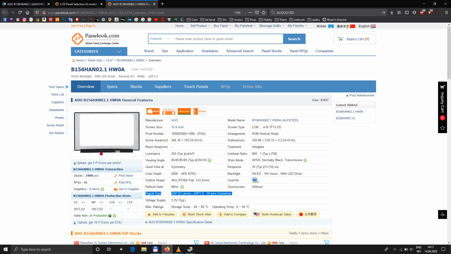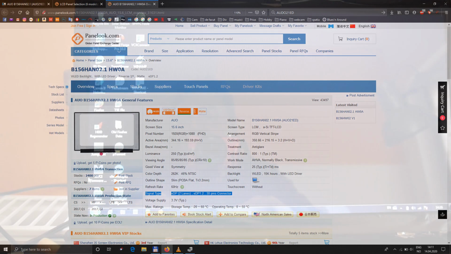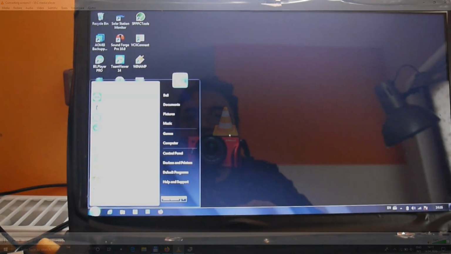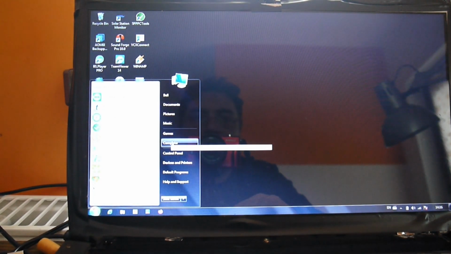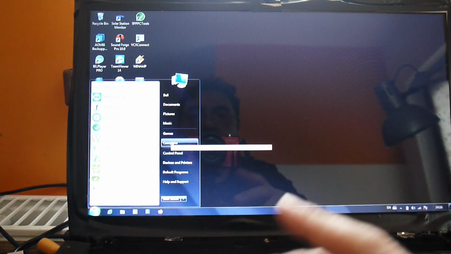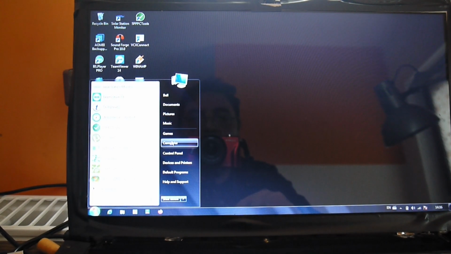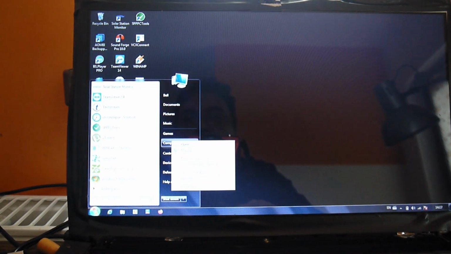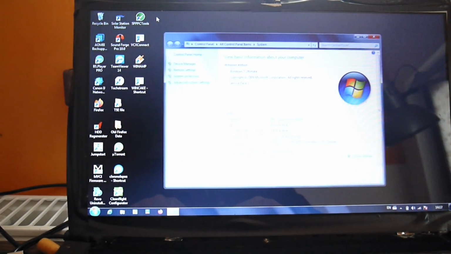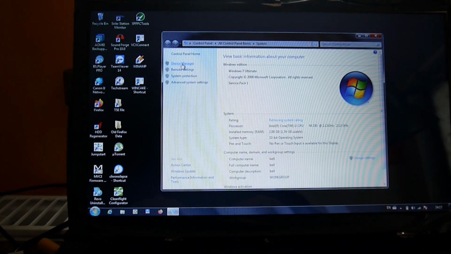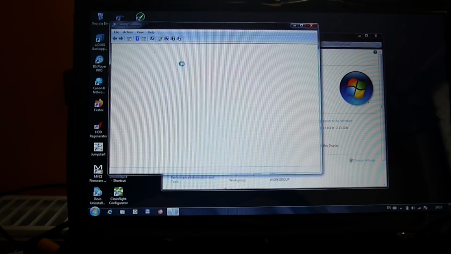I'm going to do the same test. Now I'm going to try to do the same thing with a very old computer. It's like 10 years old or something. Anyway, this one is running Windows 7 on 32 bits. So we go to computer, properties, device manager, same story, same steps.